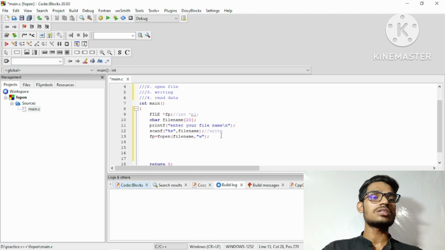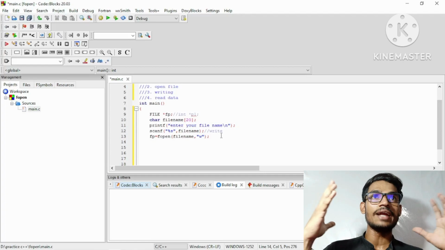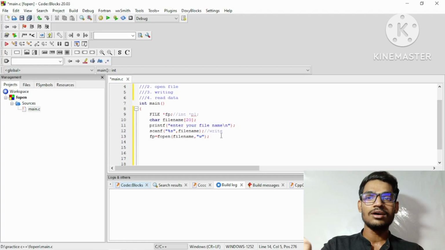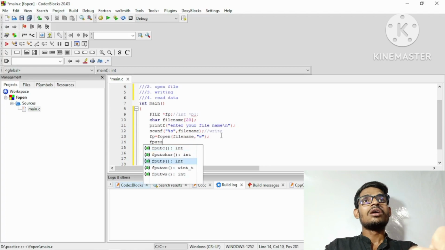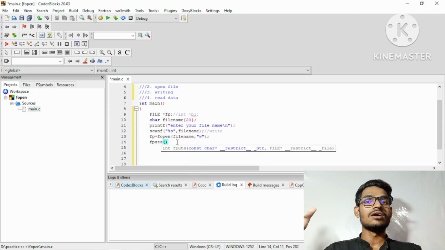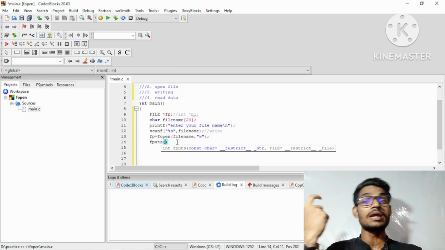Okay, and then, since we have given the write mode, we will use the puts function, that is fputs. We have to use the mode w, that is the write mode, because we are going to write something in our file, bro. So that's why we are going to use fputs.